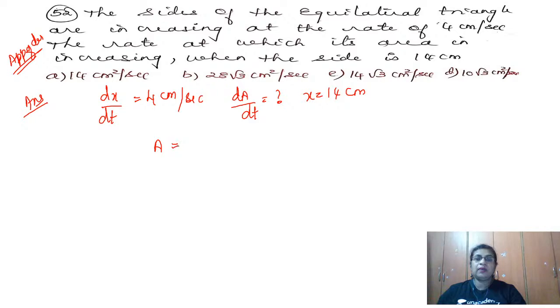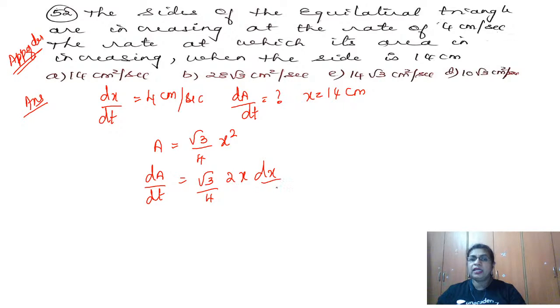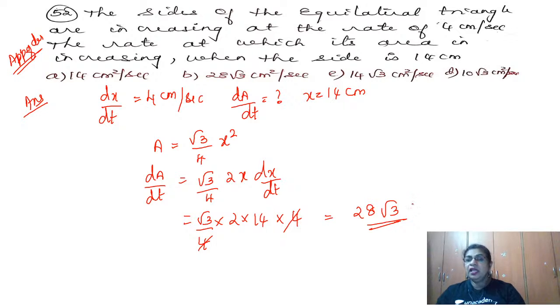What is the area of the equilateral triangle? It is root 3 by 4 into x square. Differentiate this, so dA by dt is equal to root 3 by 4 into the derivative of x square, which is 2x into dx by dt. Substitute and you will reach your answer. So it is root 3 by 4 into 2 into 14 into 4. So 4 and 4 get cancelled. 14 2s are 28, so you get 28 root 3. Since it is area, it is always centimeter square per second. So we have this answer, option B, 28 root 3 centimeter square per second.